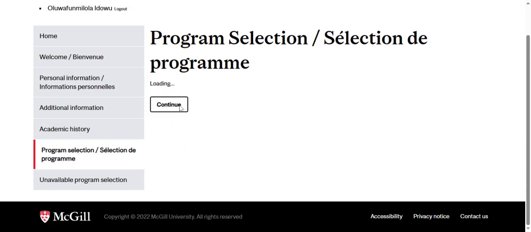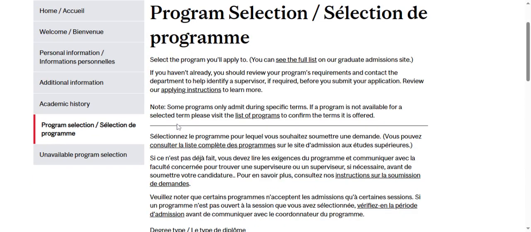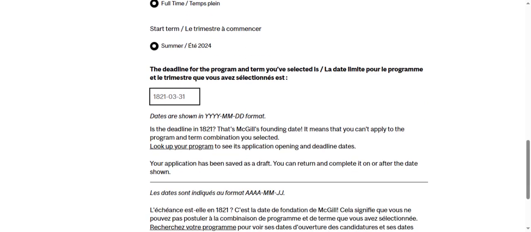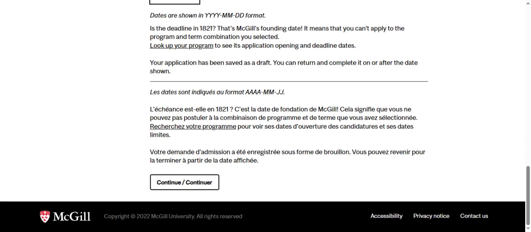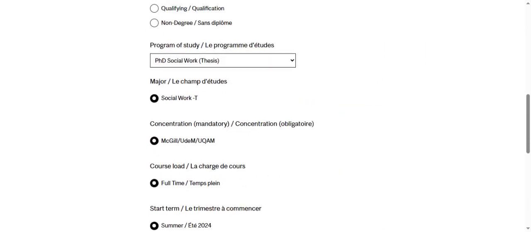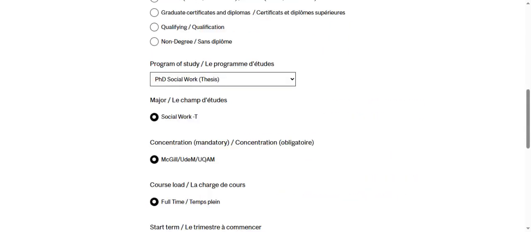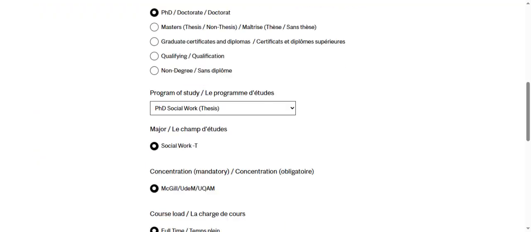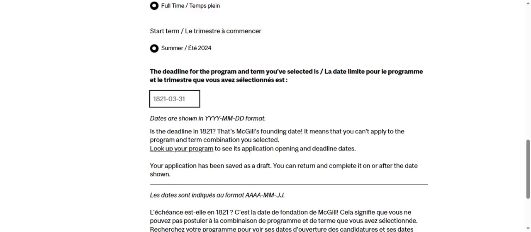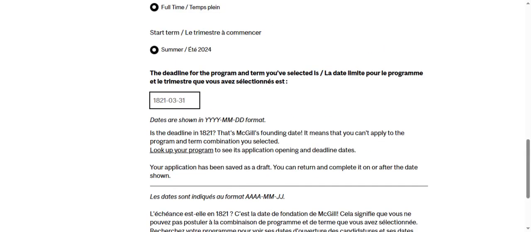So let's allow it to load. So we picked PhD in this. I don't know why this is not clicking. Okay, I get what is happening. Probably because the course has not been opened for submission, for application. So I believe that's why you can't put anything here. But by the time they open this course on September 15, you can then apply. So that's all about it.